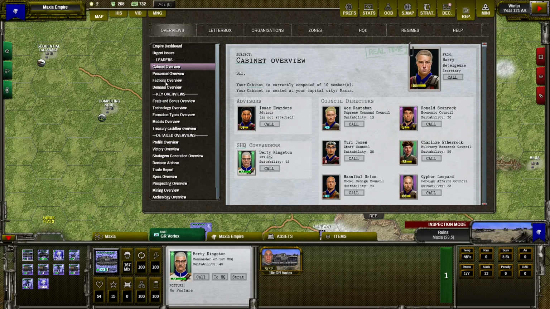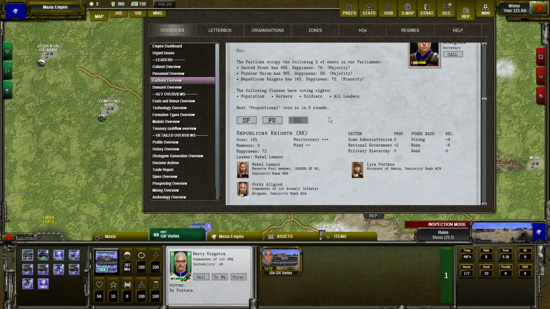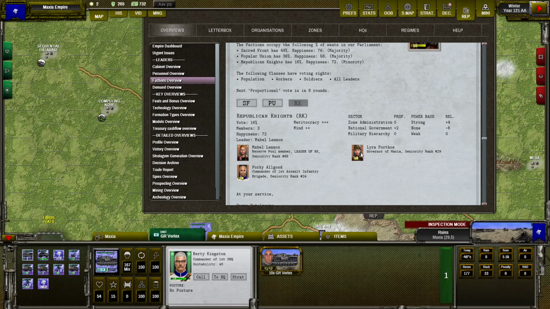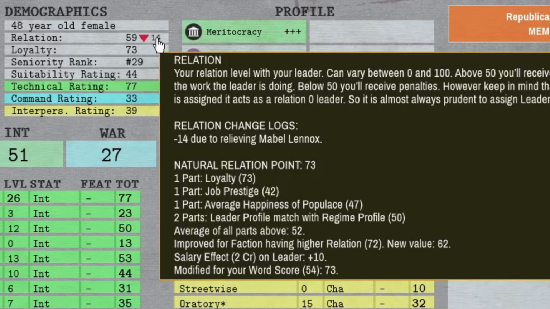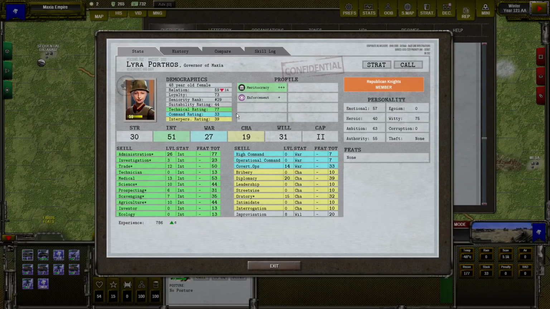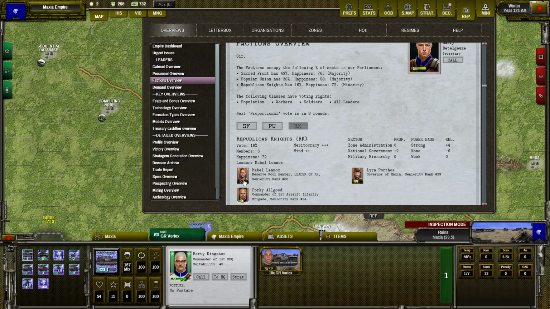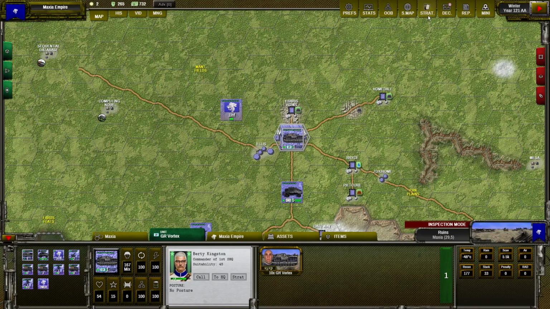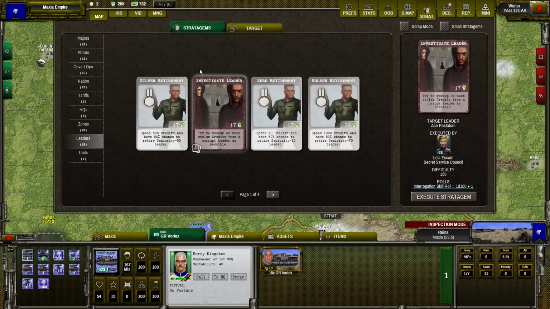And I can check the factions screen, and she was part of the Republican Knights, so probably other members of this faction have higher loss of the relation. Yes, minus 13 to the relation, so much higher loss than other members because she is closely related to her, and she now has relation 5. So we'll see what will happen with her in future. Another element that can affect leader relation is unsuccessful roles for the leaders cards, like investigate leader.